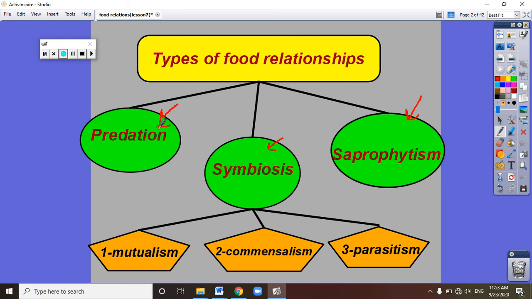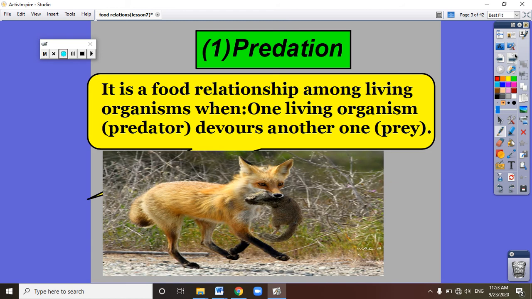Okay, what is this? Yes, predation. And this one, symbiosis. And this one, saprophytism. But in this part, we will take only the predation food relationship. Let's know what is the meaning of predation food relationship.